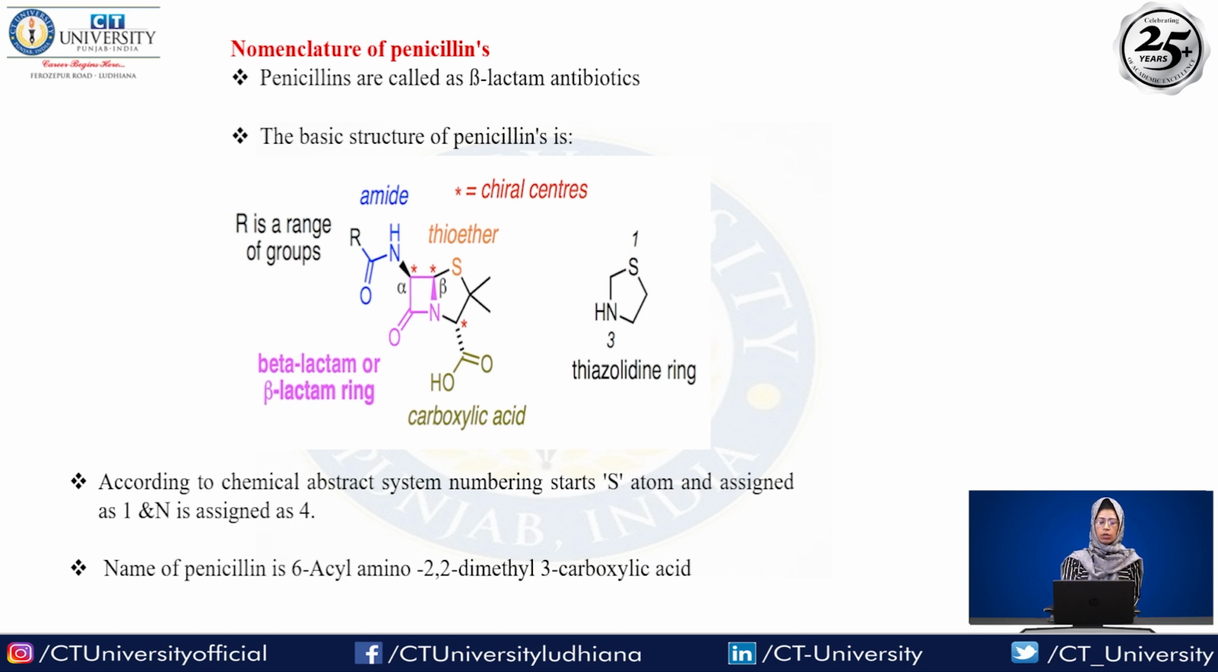So we have to write down 6-acylamino, and in the 2 position we have 2 methyl groups attached. So we can write down 2,2-dimethyl, and in the 3rd position we have a carboxylic group. So the name of the compound penicillin is 6-acylamino-2,2-dimethyl-3-carboxylic acid. This is the scientific name of the penicillin. We have to give the numbering from the thiazolidine ring. The thiazolidine ring contains the S, so from S we give the number 1.